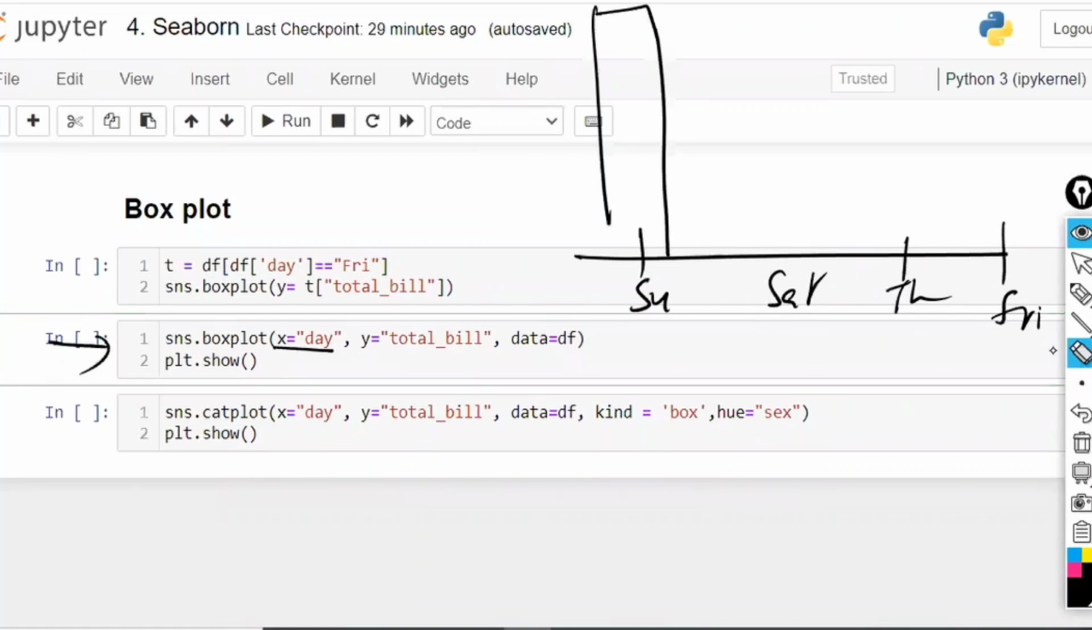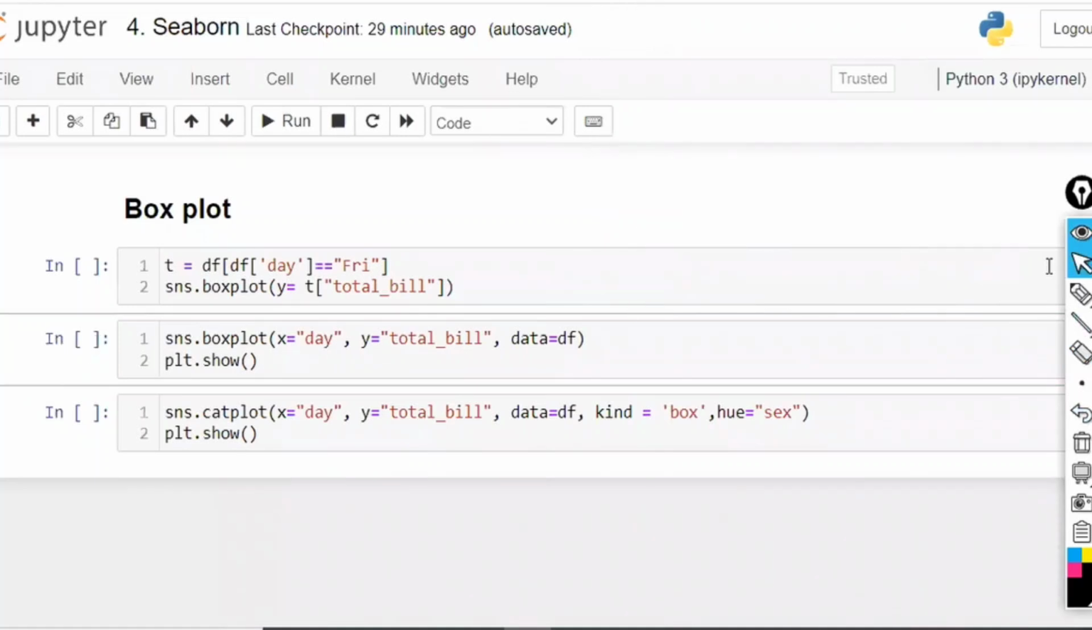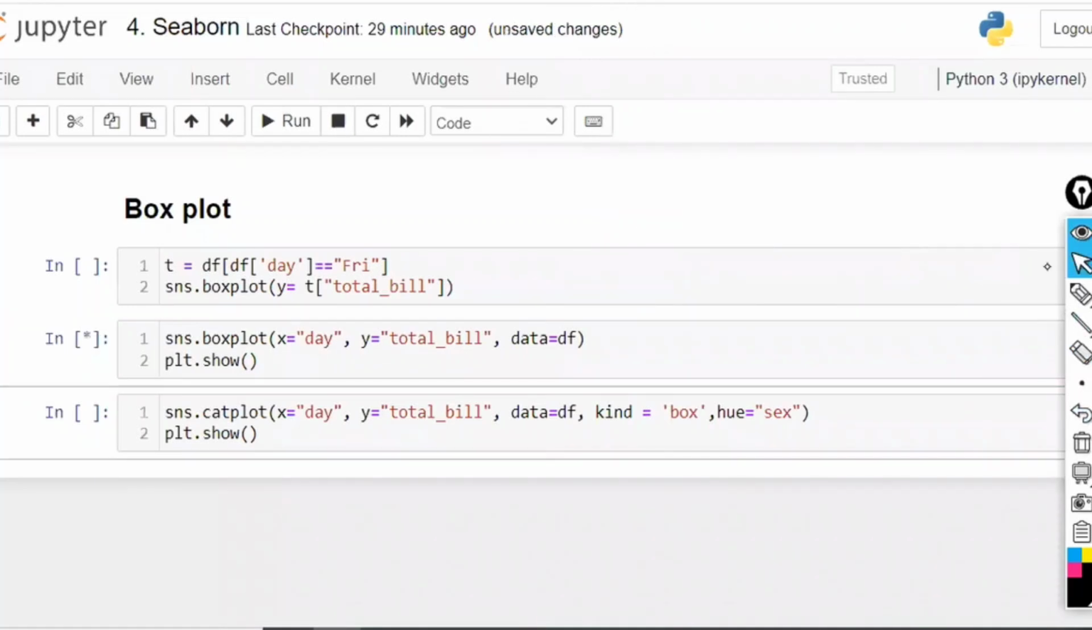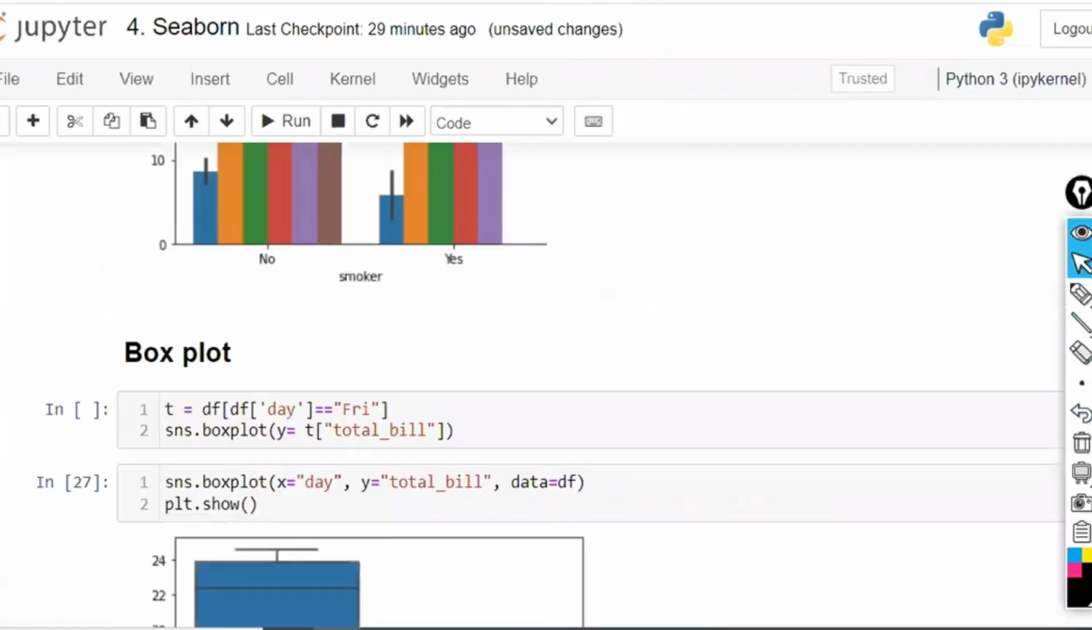Exclusively for Sunday, box plot is applied. Exclusively for Saturday, box plot is applied. Exclusively for Thursday, box plot is applied separately. So let me execute the code once again.